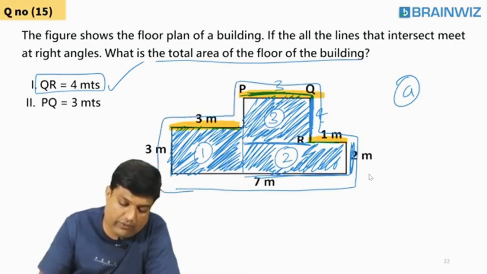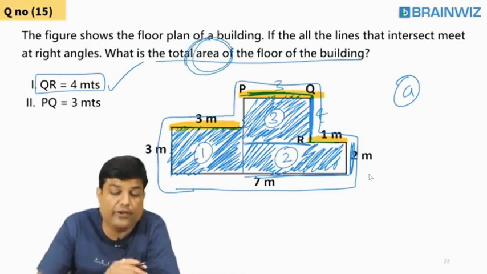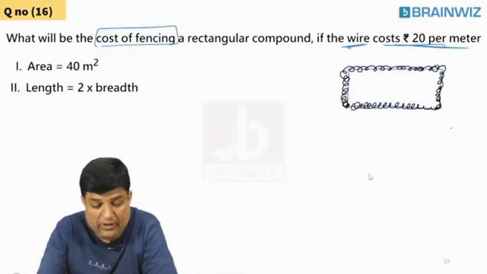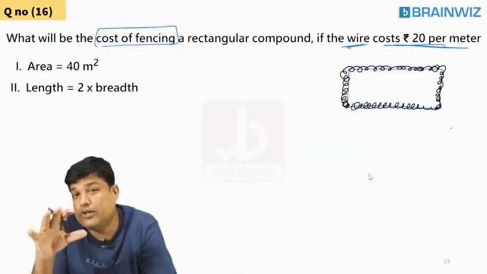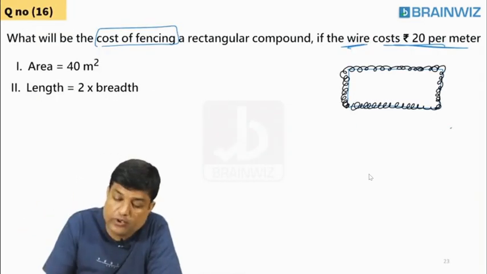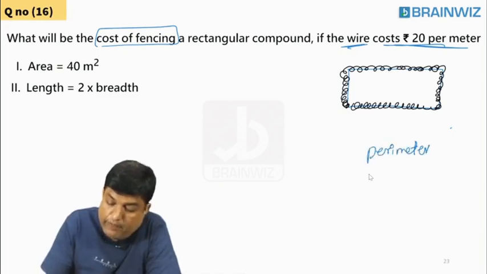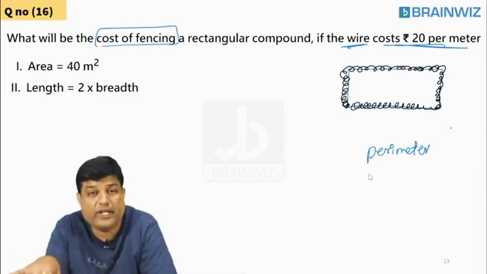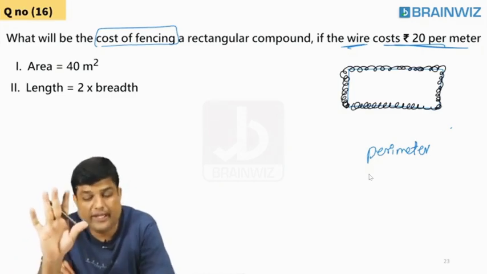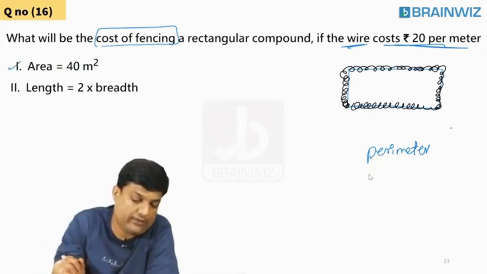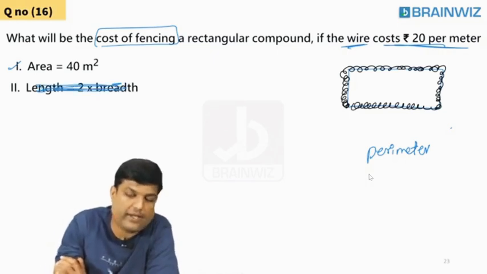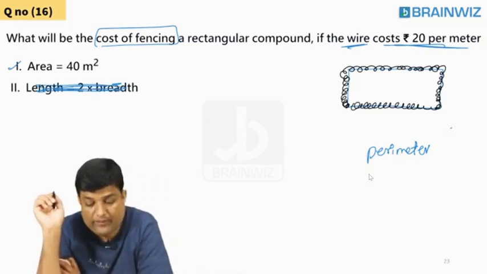But in this question, why did we find area? Because he told you area of the 4. But do you think here you are supposed to find out the area? No. If you wanted to fence the wire, you need to find out the perimeter. If you know the perimeter of this compound wall, we can do it. This is the intention of the question. Chalo. Use statement 1. Don't use the second one. Only 1. Following everybody?